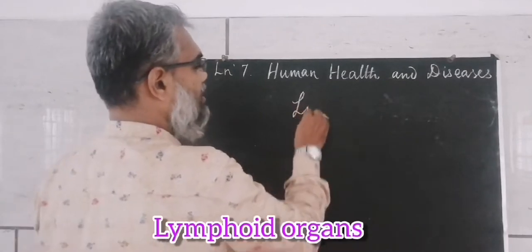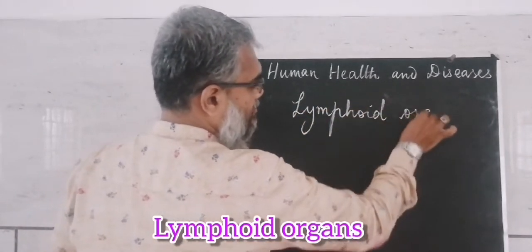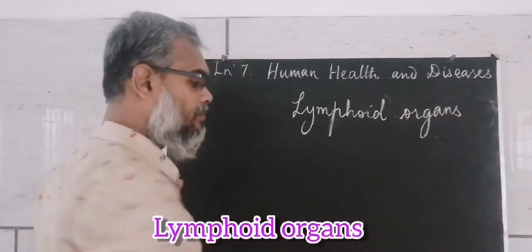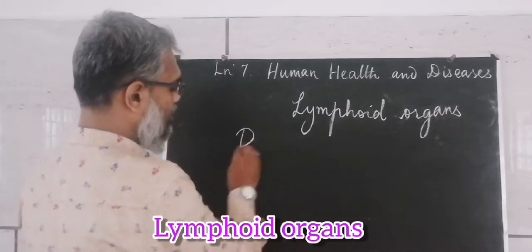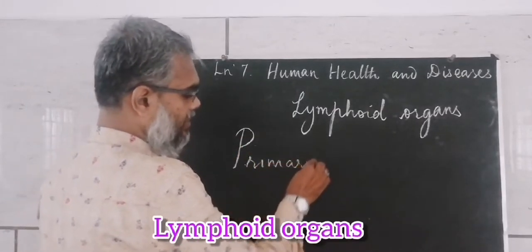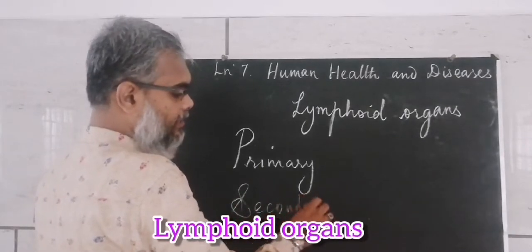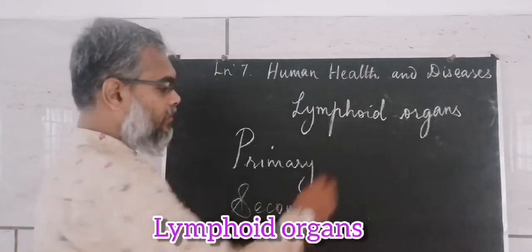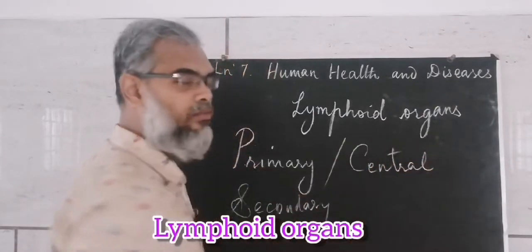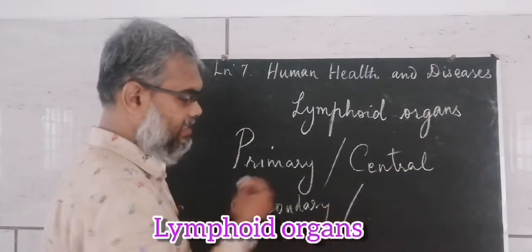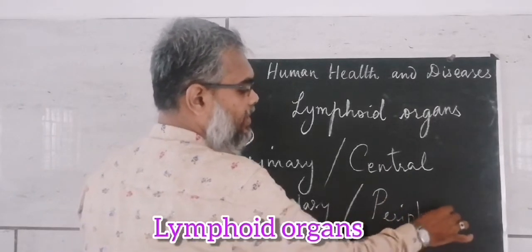So they are called lymphoid organs. Based on the function, they are classified into primary lymphoid organs and secondary lymphoid organs. Primary lymphoid organs are also called central lymphoid organs, and secondary lymphoid organs are called peripheral lymphoid organs.